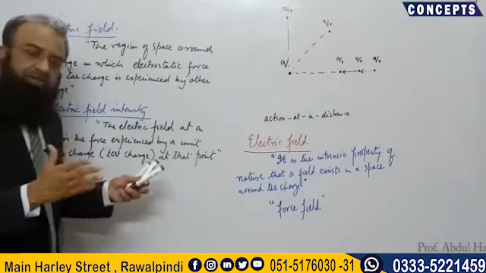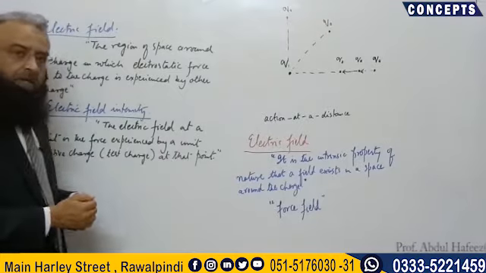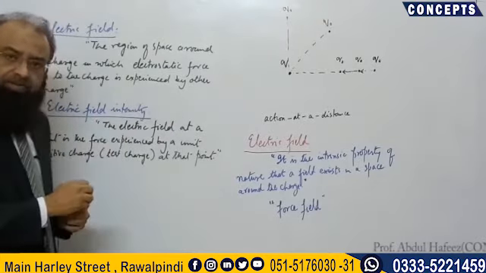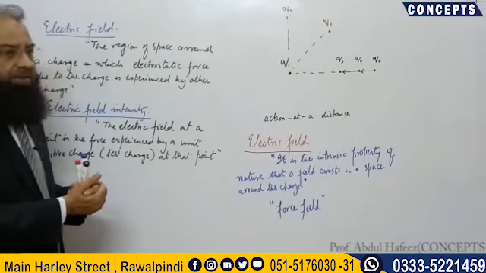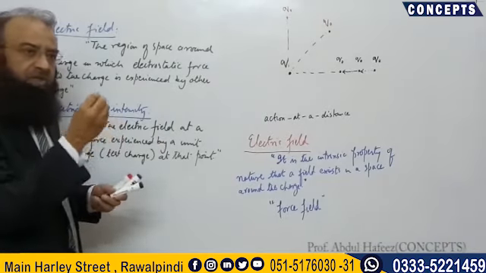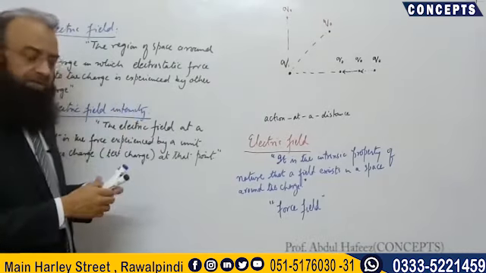So to measure the electric field at any point, just bring a test charge at that point, and the force experienced by that test charge will give us the magnitude, the strength, the intensity of the electric field at that point.